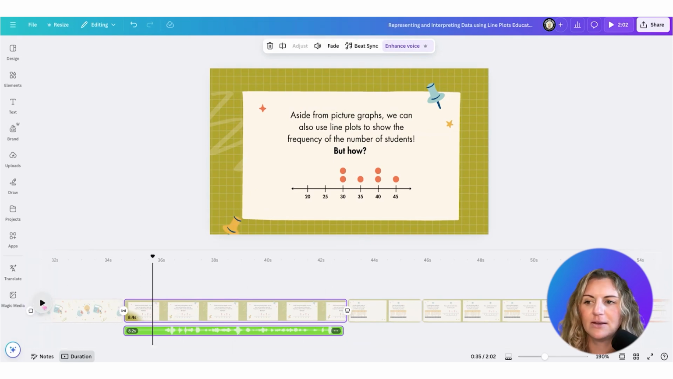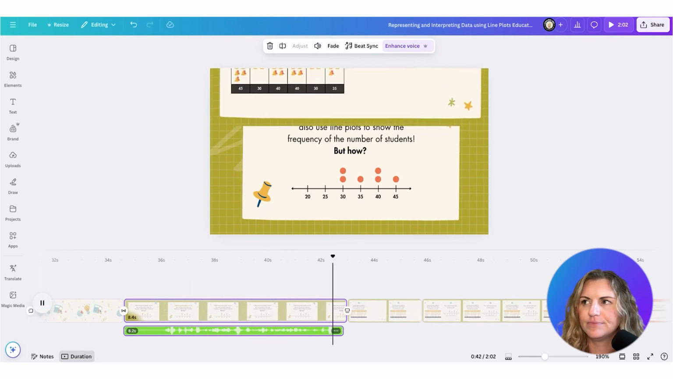Aside from picture graphs, we can also use line plots to show the frequency of the number of students, but how?